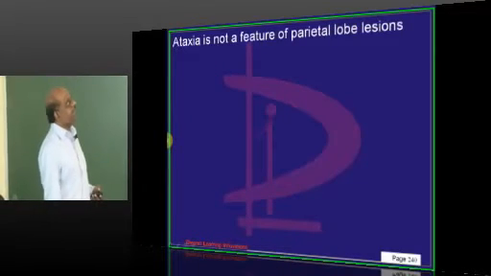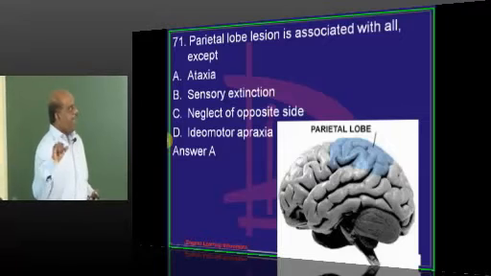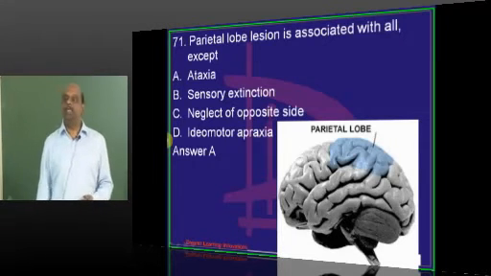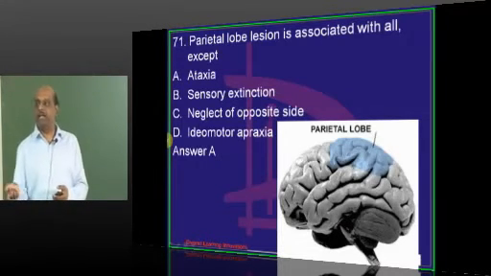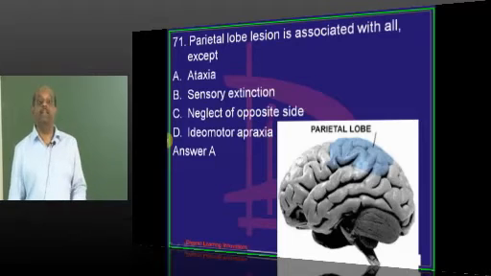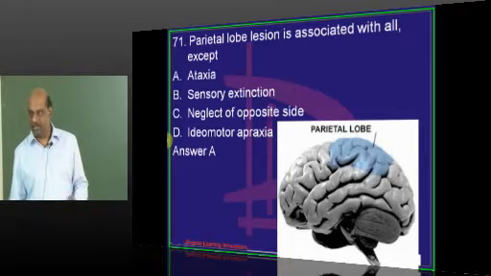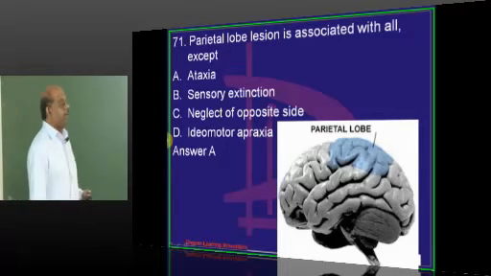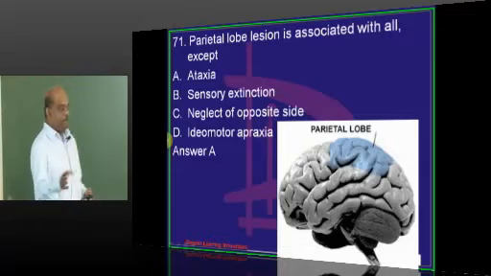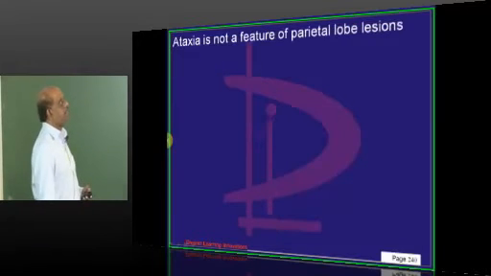It doesn't lead to ataxia. Sensory extinction: you make the patient close the eyes and touch both sides, only one side he feels, the other side he doesn't remember that you are touching. He doesn't perceive. Neglect of the opposite side, ideomotor apraxia, they are all the features of parietal lobe.